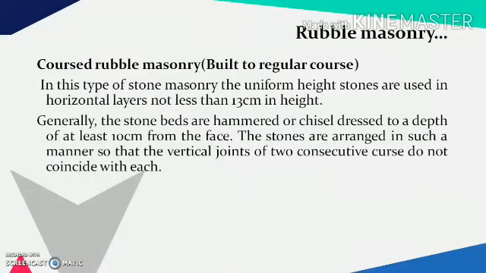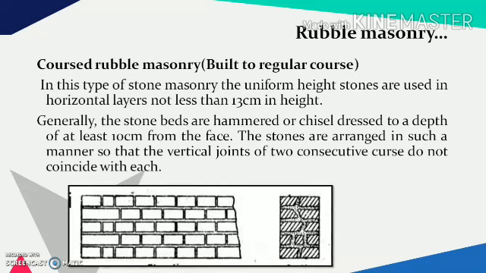Next is coursed rubble masonry built to regular course. In this type of stone masonry, the uniform height stones are used in horizontal layers which are not lesser than 13 cm in height. Generally, the stone beds are hammered or chiseled to a depth of at least 10 cm from the face. The stones are arranged in such a manner so that the vertical joints of two consecutive courses do not coincide with each other.